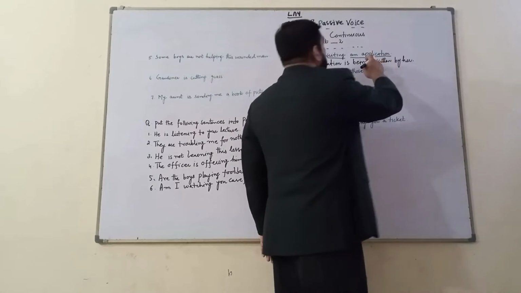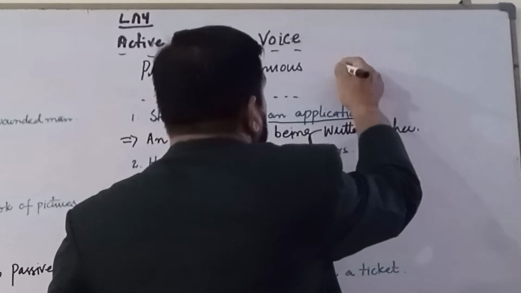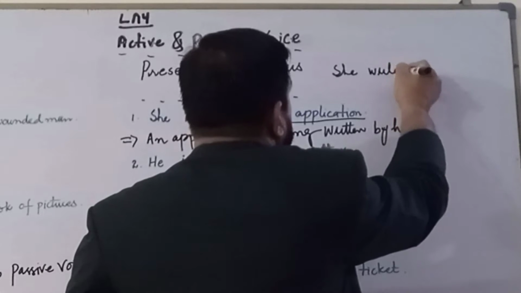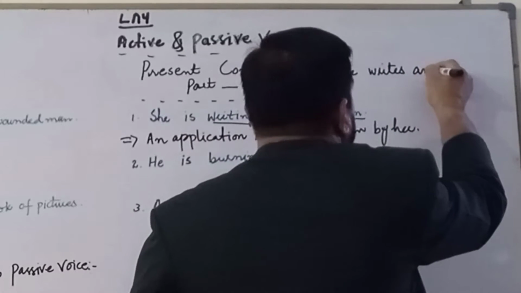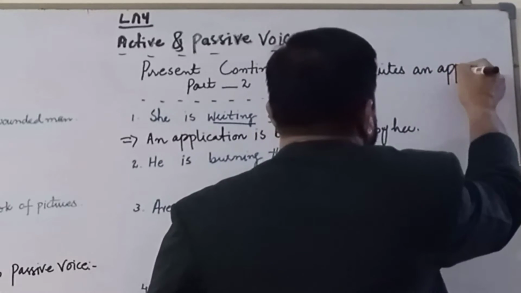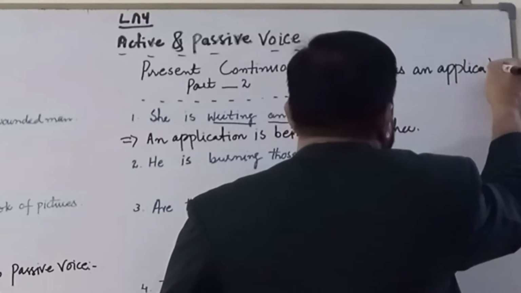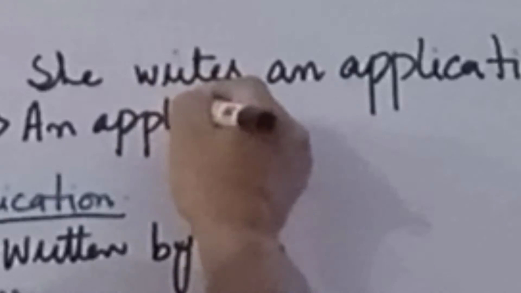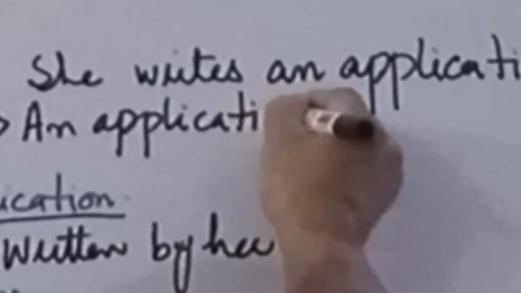Let me change this sentence into present indefinite tense. She writes an application. An application is written by her.